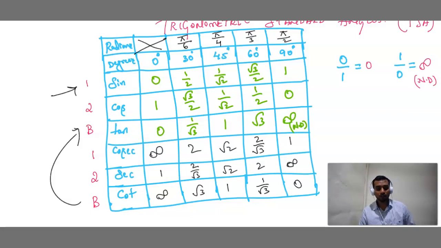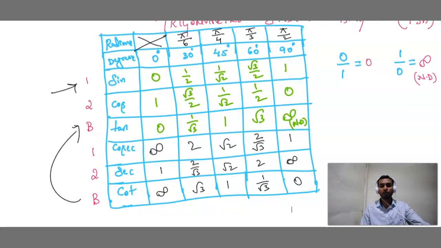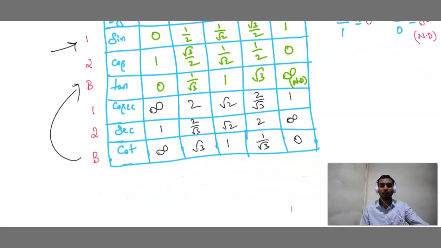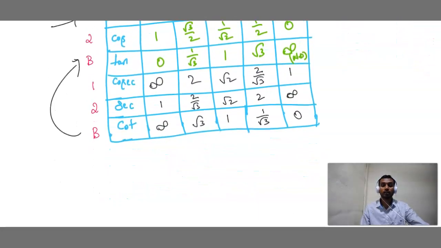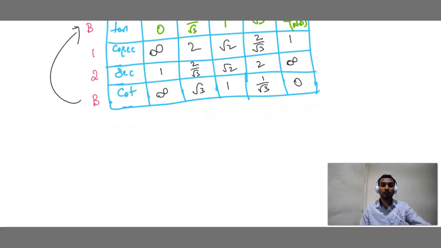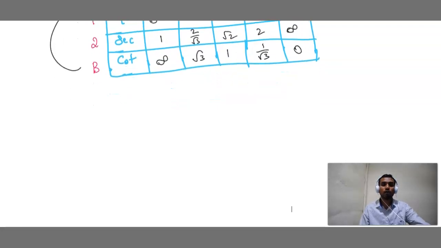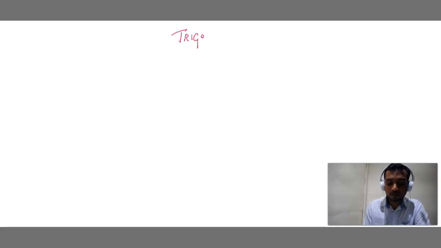Simple. We have understood here what trigonometric standard angles are and how to fill the table. This table will help you in many chapters, children. Even in coordinate geometry this will be very helpful. Even in applications of trigonometry this table will be helpful. Not only in one chapter, we have still more chapters where this table is very, very important. Okay, now let me discuss the next third topic, that is trigonometric complementary angles.